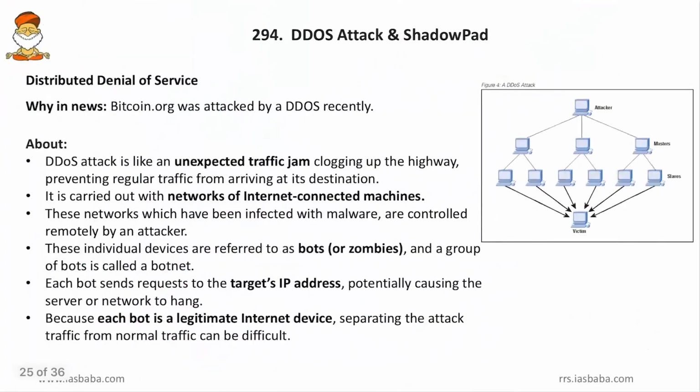Then coming to next, DDoS and ShadowPad attack. First we will take up DDoS, distributed denial of service. Friends, why was it in news? Because bitcoin.org was attacked by the DDoS recently. So the Bitcoin technology was attacked by a deliberate denial of service. So how does a deliberate denial of service, or the distributed denial of service, work?